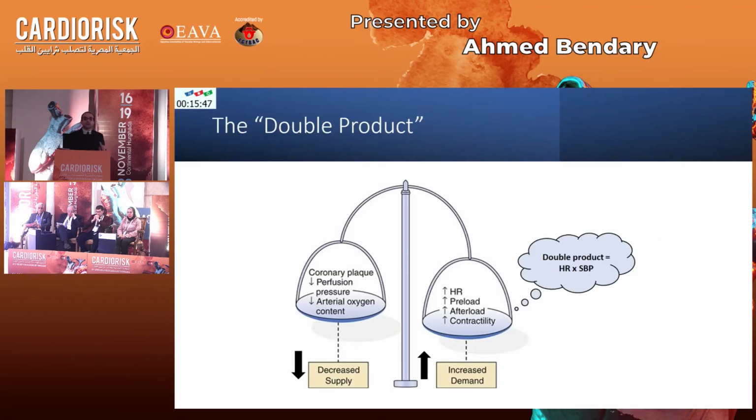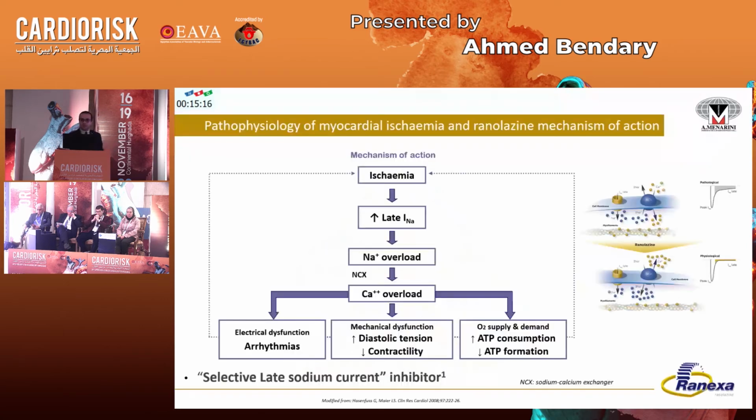But I'd like also to highlight and stress on the fact of double products. And this is one of the major determinants of myocardial oxygen consumption. And we have been taught in the medical school that double product equals heart rate multiplied by systolic blood pressure. And this explains why the drugs acting directly on the double product will remain the mainstay of therapy in patients with chronic coronary syndrome. I mean here specifically beta blockers and calcium channel blockers.